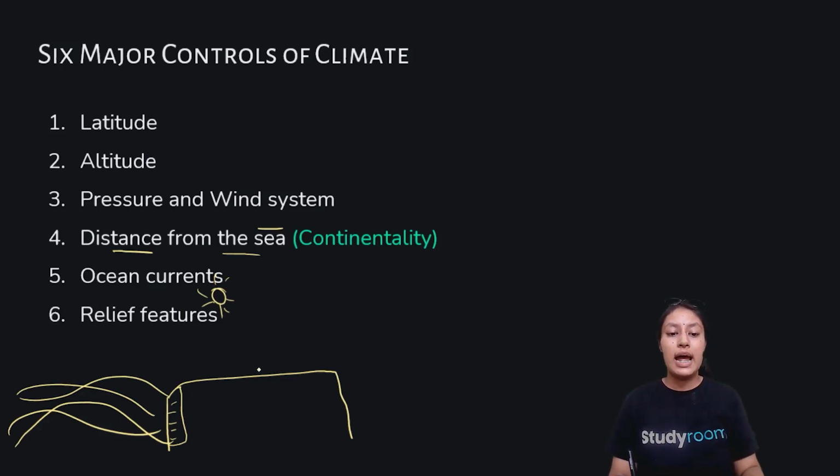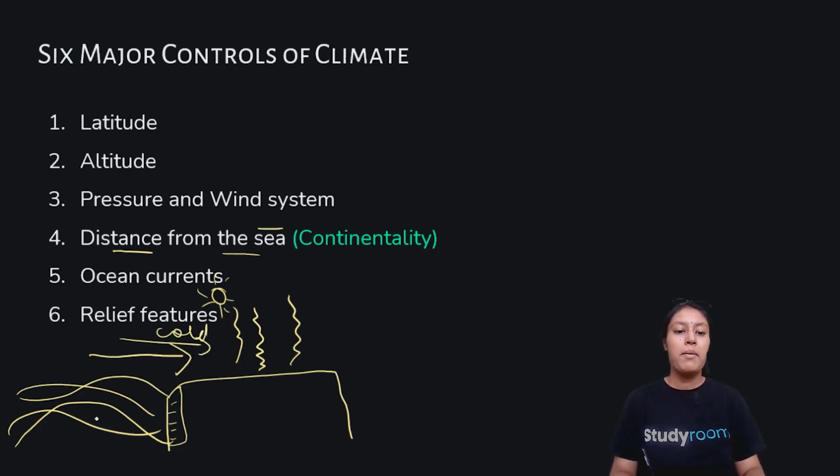On land, it will heat up and generate low pressure, and the winds will rise up. From the sea side, the wind will be moving towards the land, and the wind moving will be comparatively cold. This happens when it is sunny, in the daylight, when there is light.